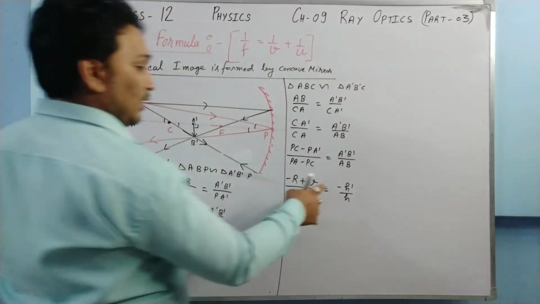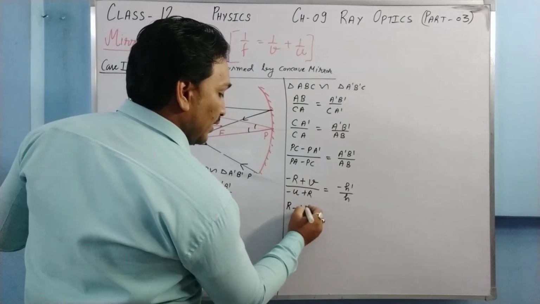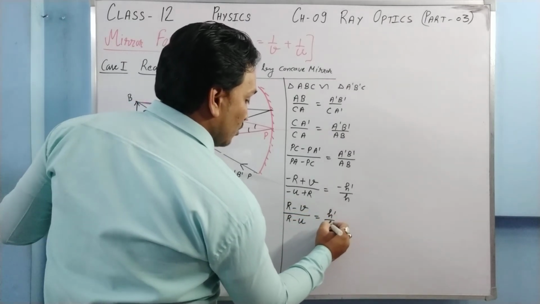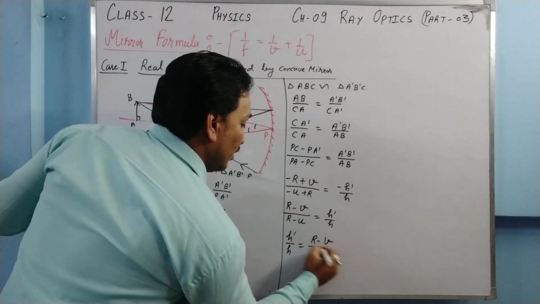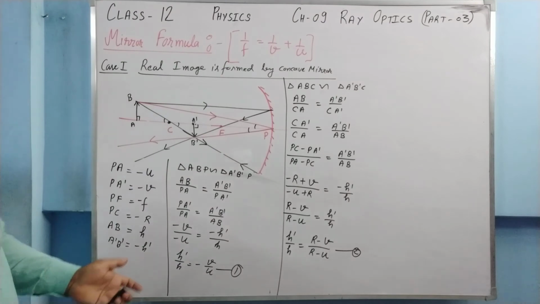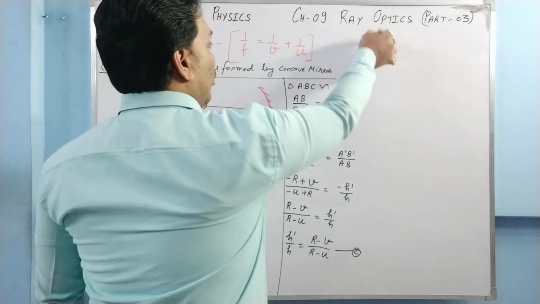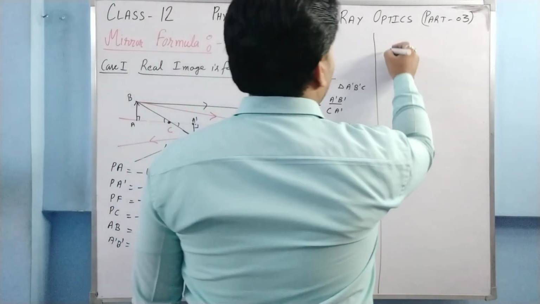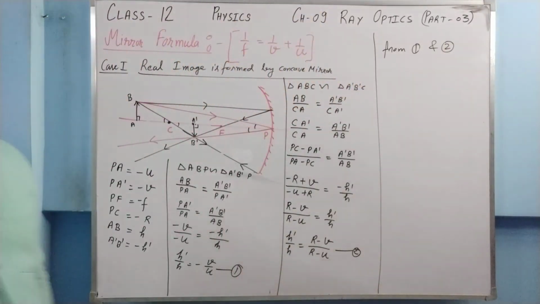Now if this minus is sent this side, R will become plus and V will become minus. So it will become R minus V upon R minus U is equal to H' upon H. Or we can write H' upon H is equal to R minus V upon R minus U. Say this is your equation number 2. Now equation number 1 and equation number 2 both are telling the same value, and that value is H' upon H. So what I am going to do is equate these equations and see what happens. From 1 and 2.